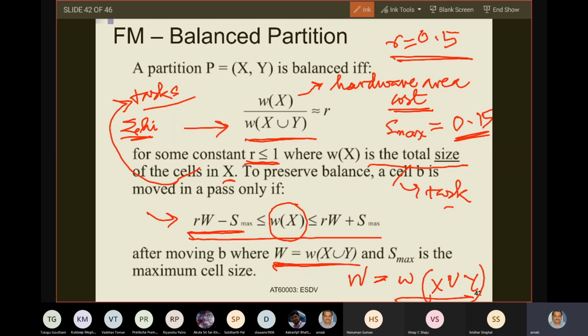Suppose at any point in time, half of the tasks are actually in hardware.